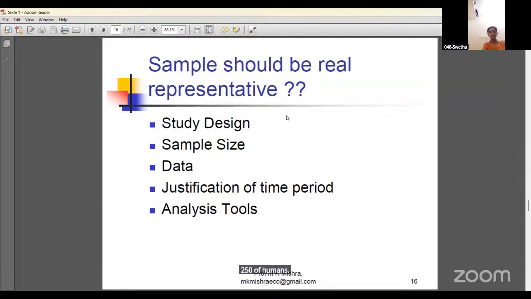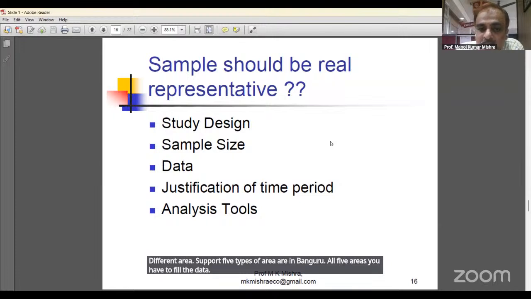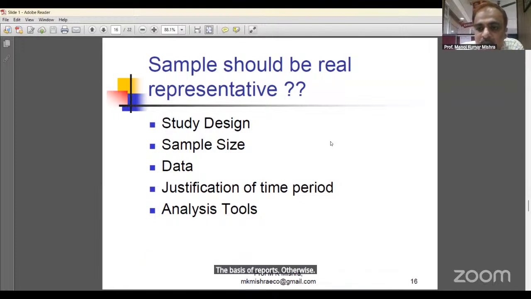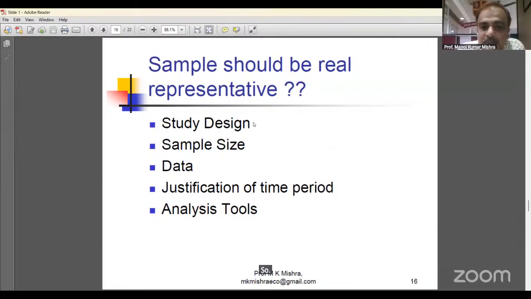To divide Bangalore into different areas. Suppose five types of areas are in Bangalore. From all five areas you have to take the data on the basis of the cost. Otherwise your result will not be good. Suppose you take 500 people from the developed part of Bangalore, of course the result will not be good. So research design is very important.